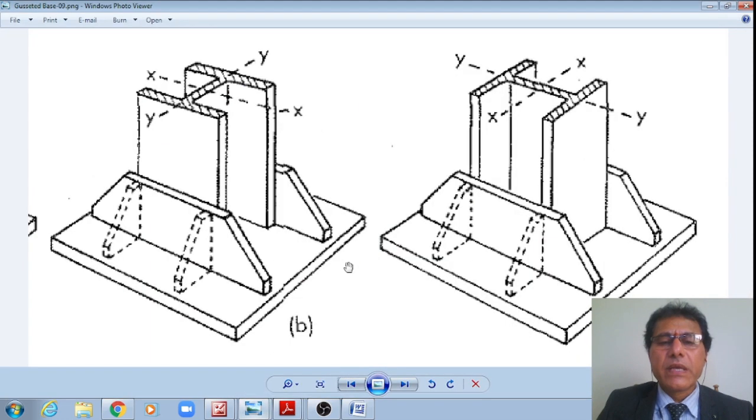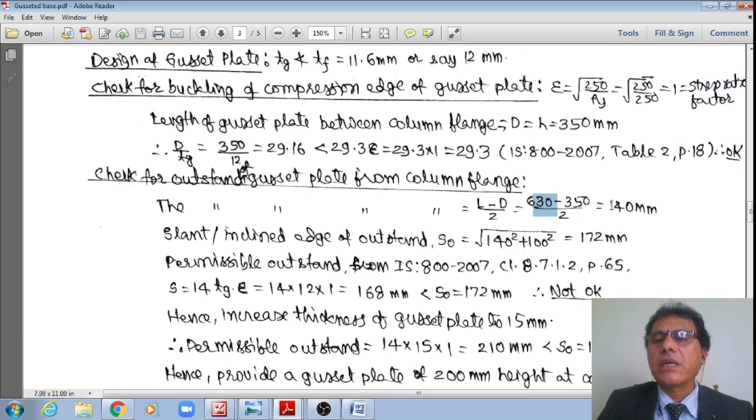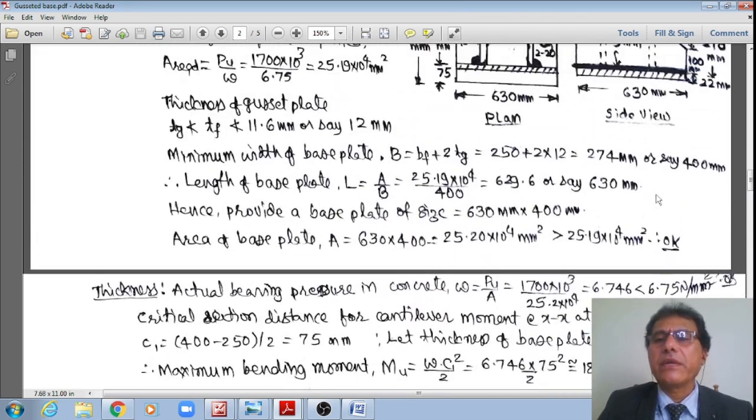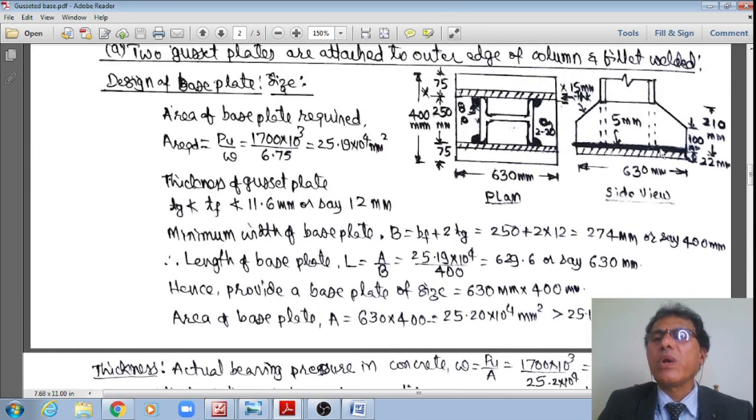This one, right? This is 630. This is 630 minus 350 divided by 2. It works out as 140. Once I get that horizontal distance, right? I got this horizontal distance in plan, 140. Let me show this right here. I got 140, right? This width is equal to 140. This horizontal distance is equal to 140.